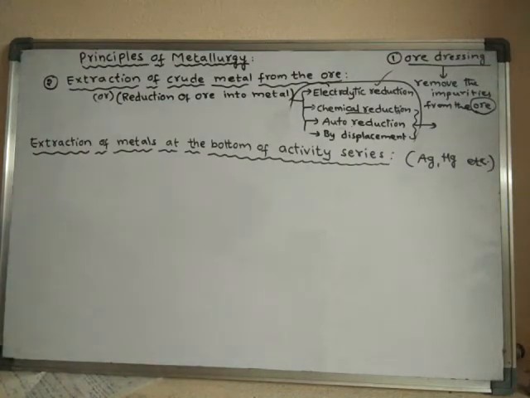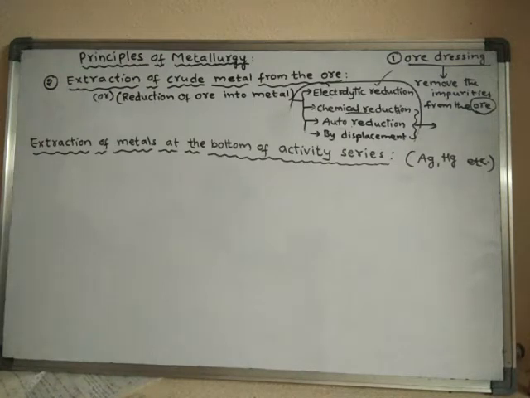In our previous video, we learned some methods of extraction of metals from the ore. We have learned the extraction of metal belonging to the top of the activity series, and the extraction of the metal belonging to the middle of the activity series. Now, in this video, we will learn some more concepts. We'll continue with the extraction of the metals which are placed at the bottom of the activity series.